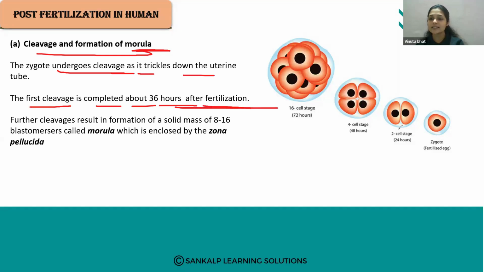The zygote will start the mitotic cell division. So 2 cell stage, 4 cell stage, 16 cell stage.